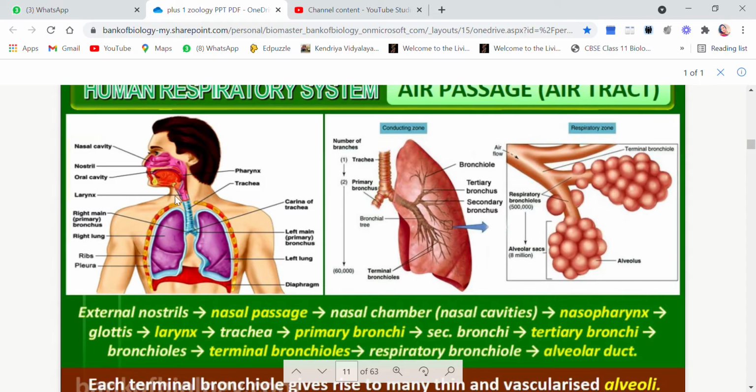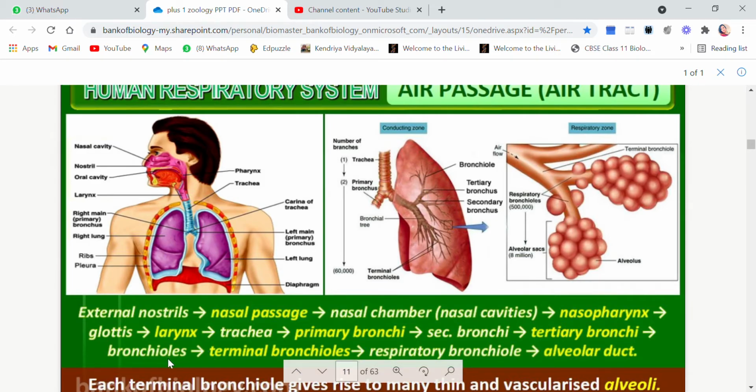This is the larynx, you see. Then comes the trachea. This is the trachea, okay. Then primary bronchi, you see, they are getting divided. The trachea is getting divided into two parts, primary bronchi. After that, secondary bronchi, tertiary bronchi, just like you can see the trees. This is trachea, this is primary bronchi. Then primary bronchi is getting branched into secondary ones, you see, this is secondary bronchi, and the secondary ones are again branched into tertiary ones.